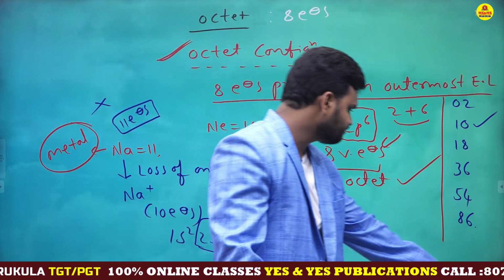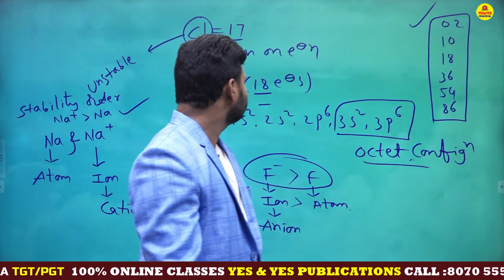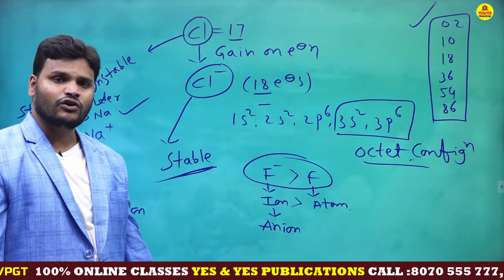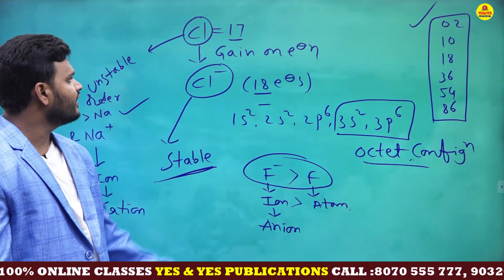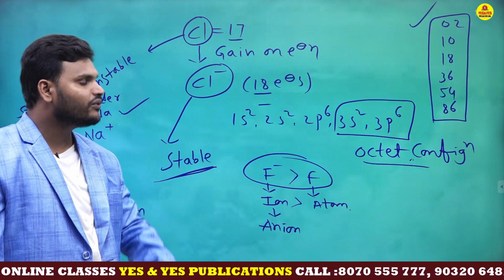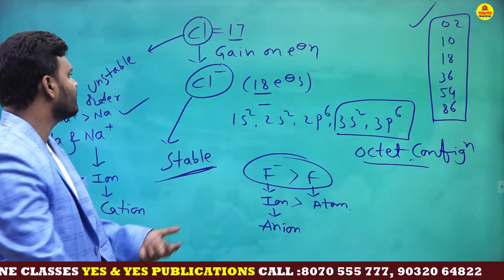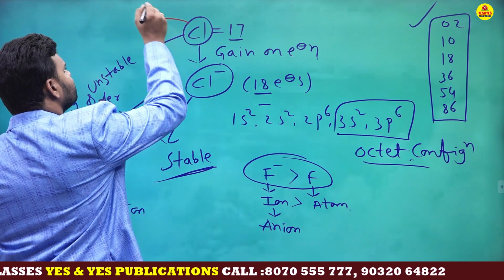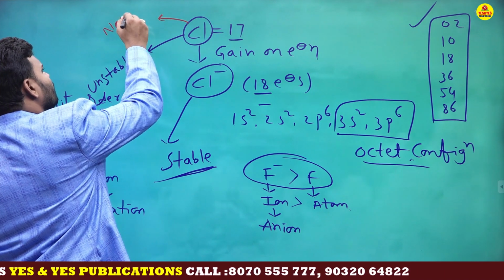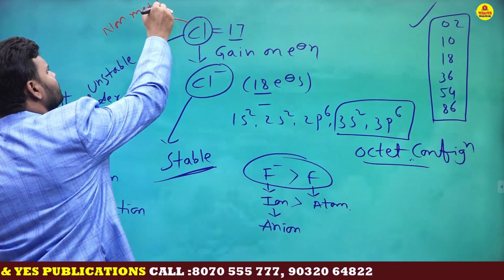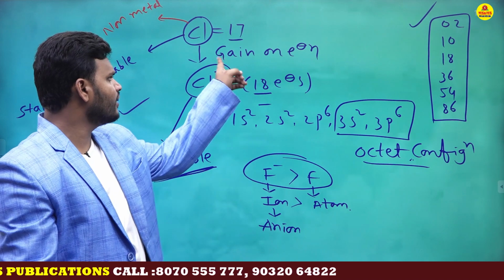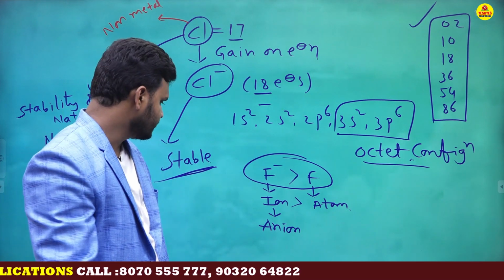Next, the same with chlorine. Chlorine's atomic number is 17. For stability, it is going to gain an electron. That indicates chlorine is a non-metal. What is the nature of non-metals? They form negative charge by the gain of electrons. Yeah.